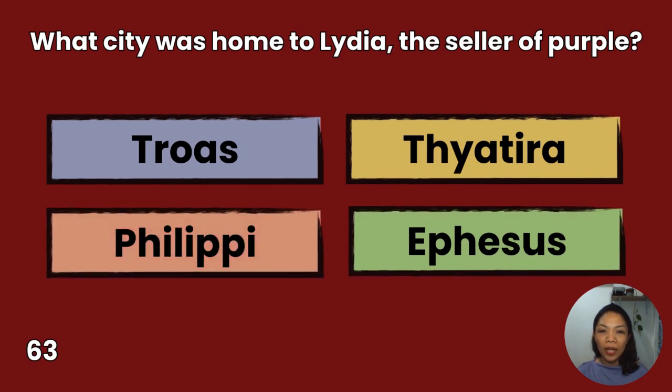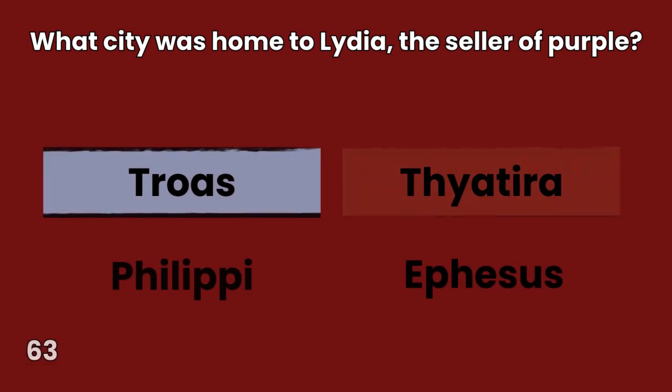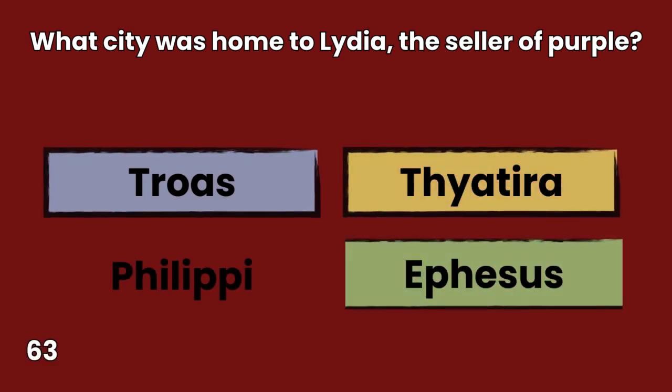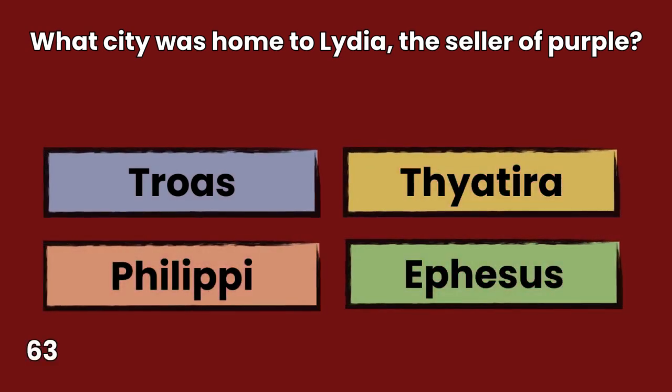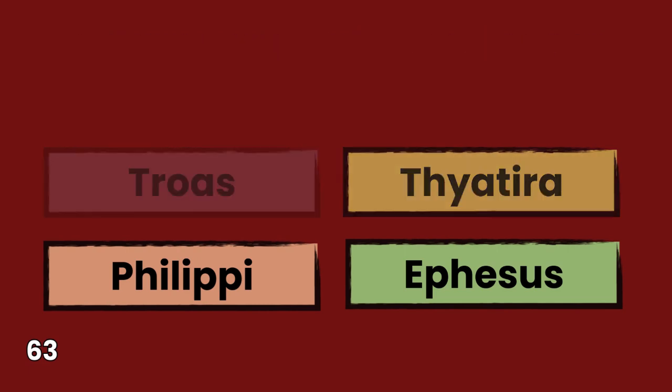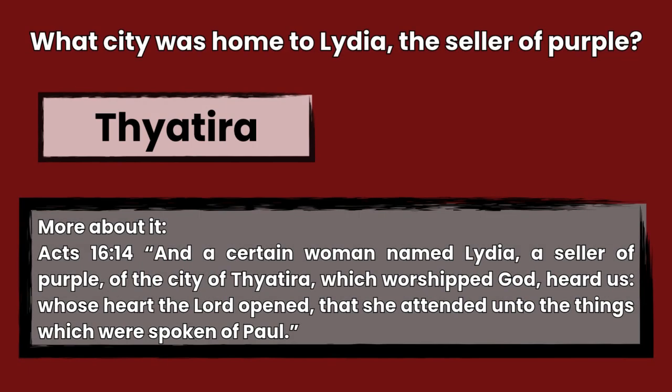63. What city was home to Lydia, the seller of purple? Troas, Philippi, Thyatira, Ephesus. You have 10 seconds to answer. The answer is Thyatira, Acts 16:14. And a certain woman named Lydia, a seller of purple of the city of Thyatira, which worshipped God, heard us, whose heart the Lord opened, that she attended unto the things which were spoken of Paul.